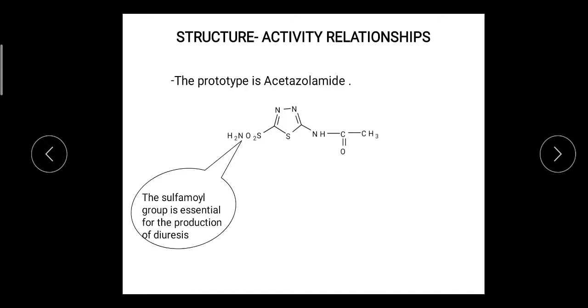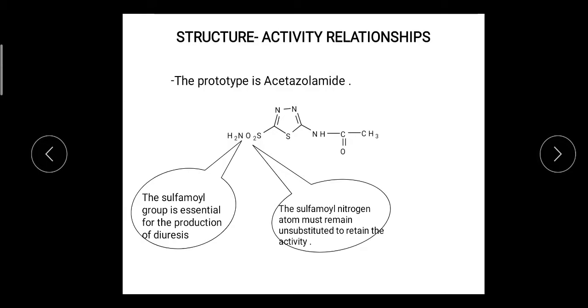The sulfamoyl group means the SO2NH2 group. It must be there to interact with the enzyme. We have seen how the SO2NH2 group interacts with the enzyme side by forming different bonds. So this group should be present.